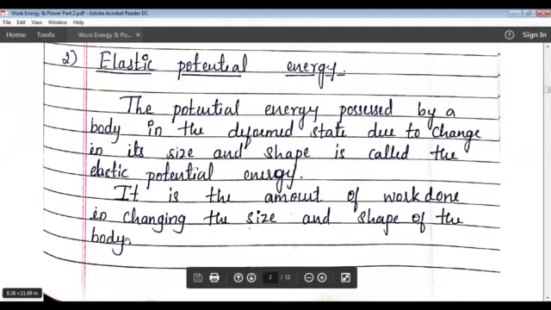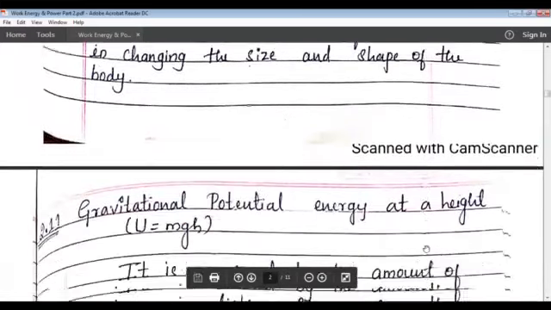See what we are doing, we are applying some force, and we are deforming it. It is nothing but force into displacement, and that is nothing but the work done. So it is the amount of work done in changing the size and shape of the body.